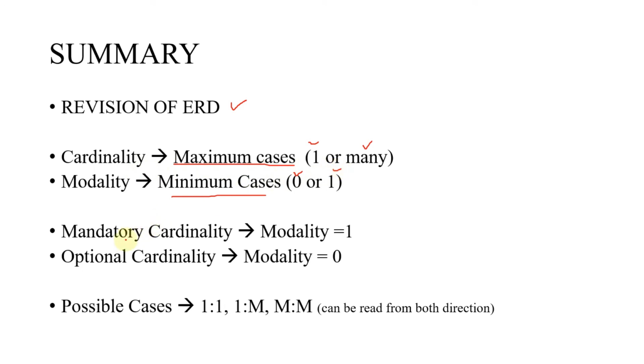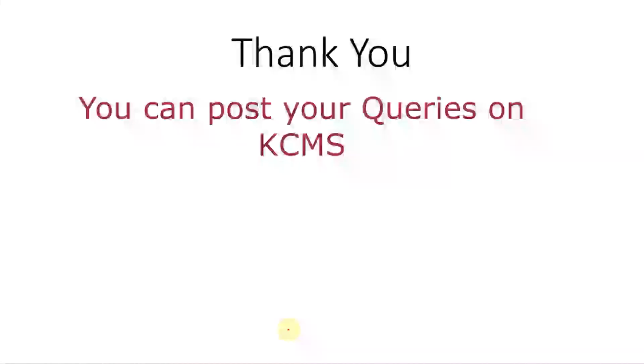The mandatory cardinality refers that the modality is 1, and optional cardinality refers that it is 0. And we have some possible cases in relationships that are 1 to 1, 1 to many, many to many, and we can also read these from right side. So this was all about cardinality and modality.